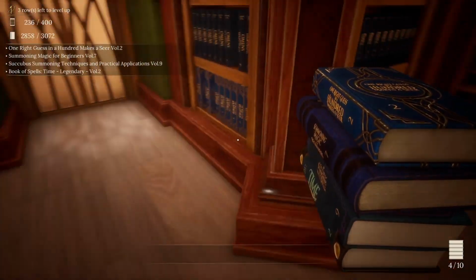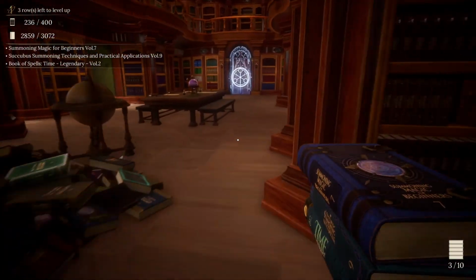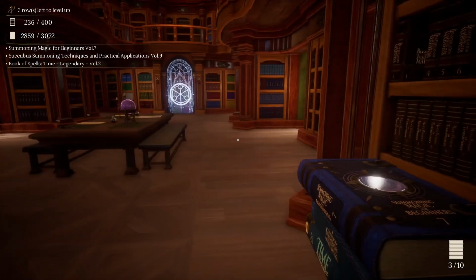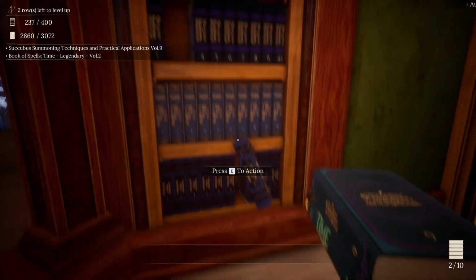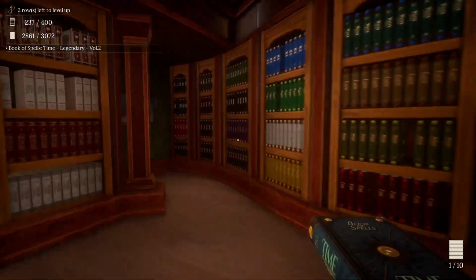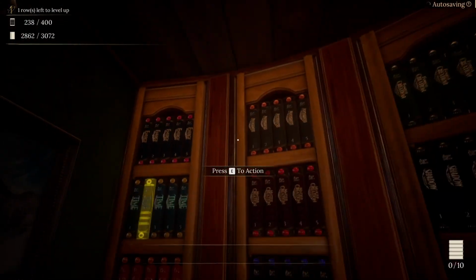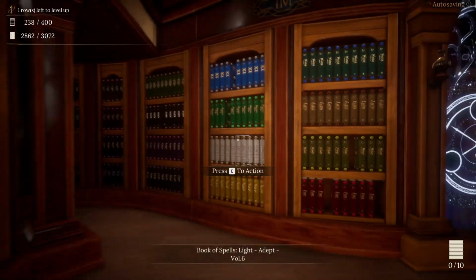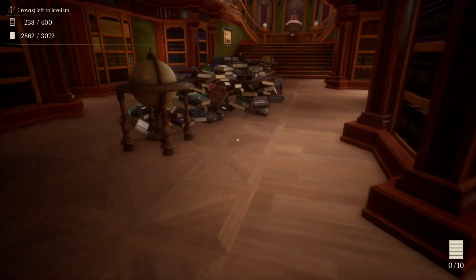That was down here. Perfect. Summoning Magic for Beginners, Volume 7. Yep. Completes that one off, and then we get the Succubus Summoning. Gets over there, and the Book of Spells Time Legendary, which completes all these 5 for the Destruction Magic, so we've still got a few left for that. Okay. Next up,